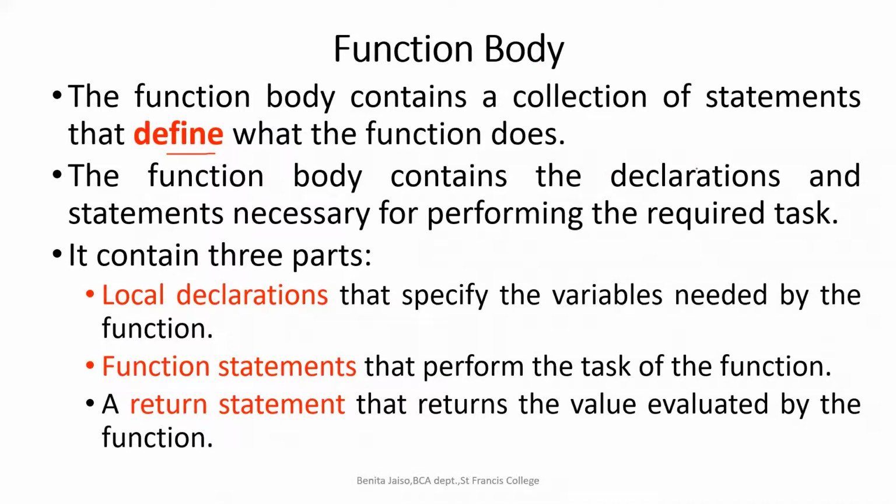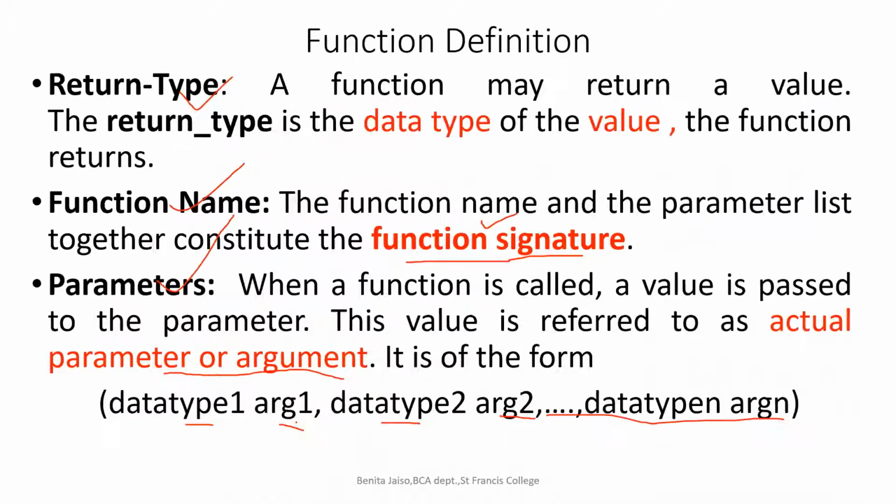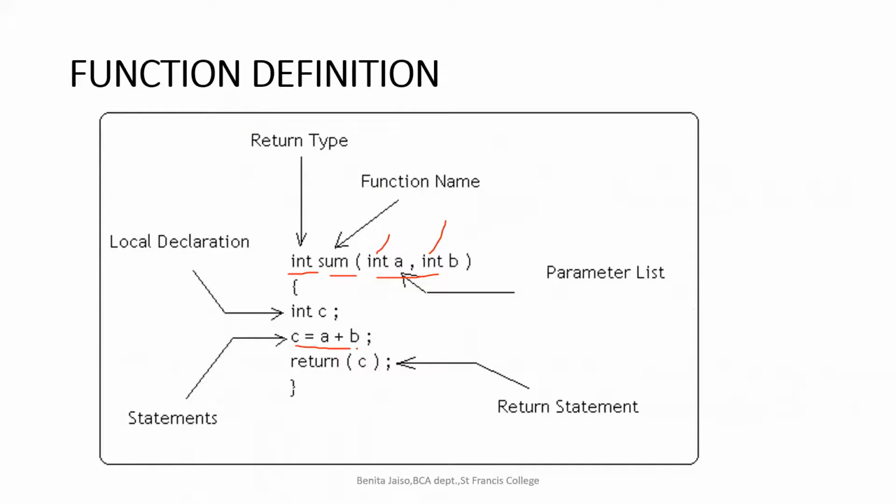Function body contains the declaration, local declaration is done. So the declaration and the statements to be executed are necessary for performing the required task. It contains 3 parts. Local declaration, which we have already seen, specifies the variables needed for the function. Function statements perform the task of the function, and the return statement returns the value evaluated by the function. Here in this example, the statement is C equal to A plus B, which is the only statement. This is the function local declaration. This is the return statement. These are the lines of code which will be executed, right?